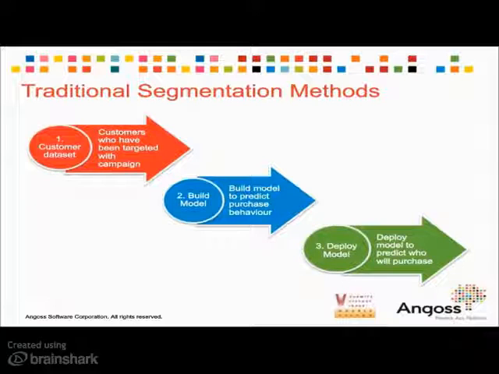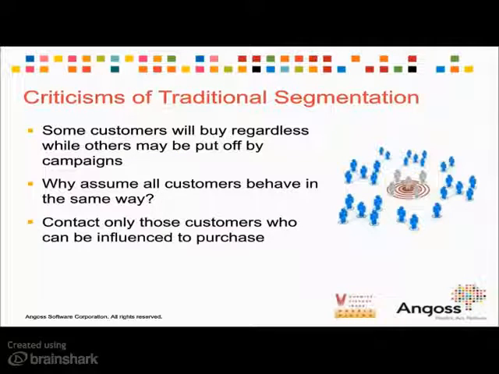However, there are some criticisms that have come up more recently to do with this traditional segmentation approach. Some customers will buy anyway, regardless of whether or not they're exposed to a campaign. There are other customers who, if they are targeted, could be put off buying. For example, if somebody received constant phone calls in the evening, they may then not wish to pursue buying a product with that company. So the question is, why should we assume that all customers behave in the same way? Maybe it would be a better idea to only contact those customers who can be influenced to purchase.